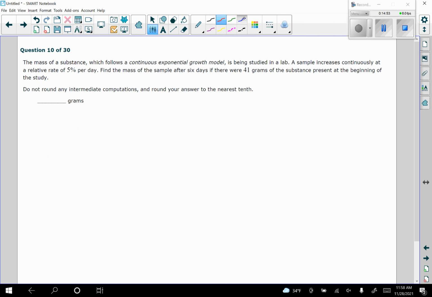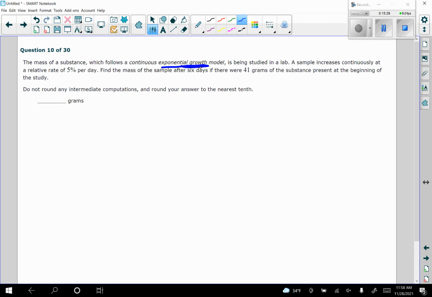All right, and then question 10 for this section of the review is the last question here. The mass of a substance follows a continuous exponential growth model. So when we go to set this up, our rate is going to be positive. A continuous exponential growth model is being studied in a lab. A sample increases continuously, so we're using something of the form like the PERT formula. A sample increases continuously at a relative rate of 5% per day. Find the mass of the sample after 6 days if there were 41 grams of the substance present at the